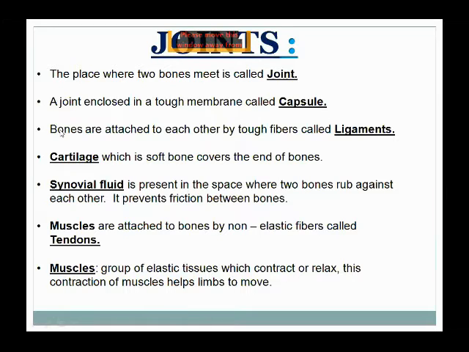So how are the bones attached with each other? Bones are attached to each other by a tough fiber or an elastic fiber. Elastic means just like a rubber band, easily movable and stretchable. So bones are attached to each other by a tough elastic fiber which is called ligaments. What are ligaments? Through ligaments, the two bones are attached with each other by an elastic fiber, and ligaments are elastic in nature. Okay, students.